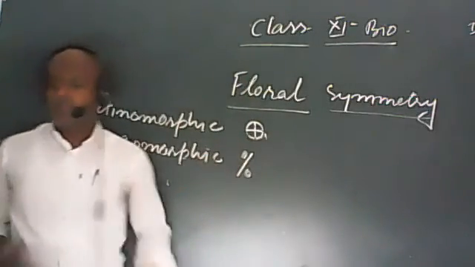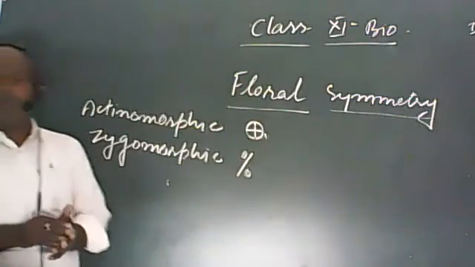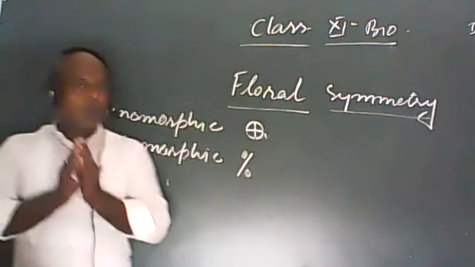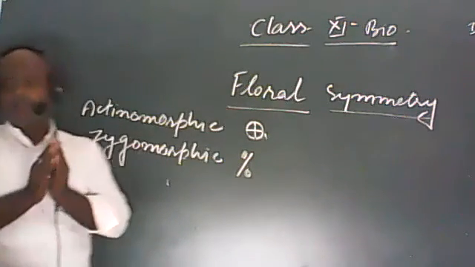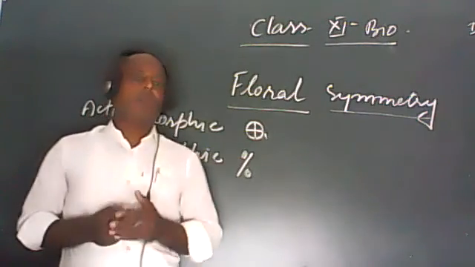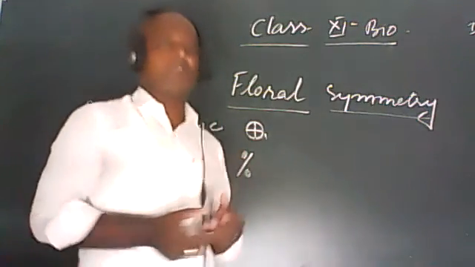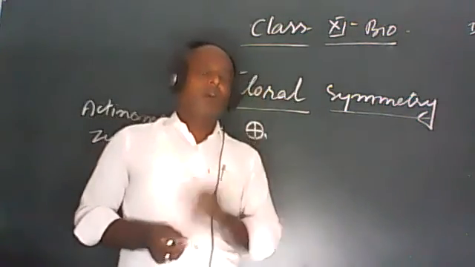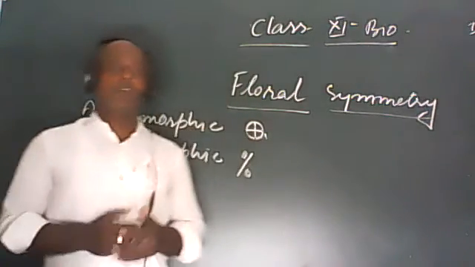Now we should study about the types of flower based on the number of floral leaves in the flower, meaning on the basis of presence of floral leaves, how it is categorized into different parts.